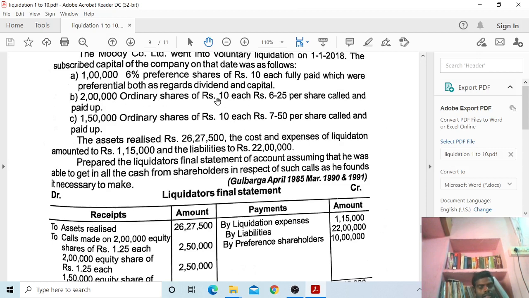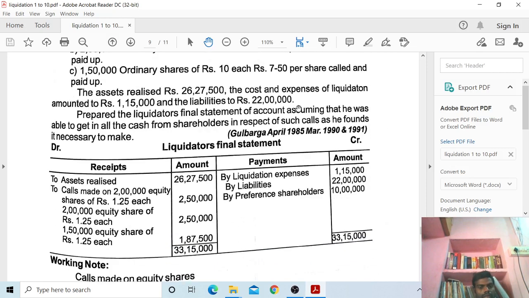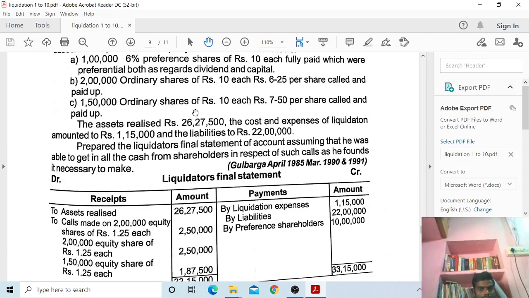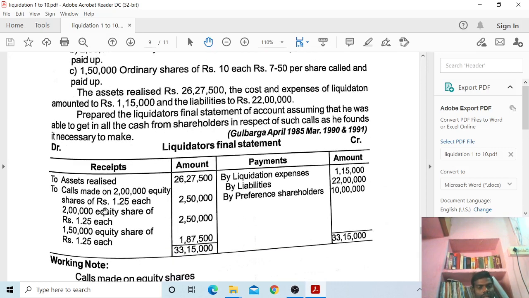2 lakh ordinary shares of rupees 10 each. So rupees 6.25. So here 2.50. So on 2 lakh ordinary shares of rupees 10 each, the rupees collected from these calls is 2.50 each.